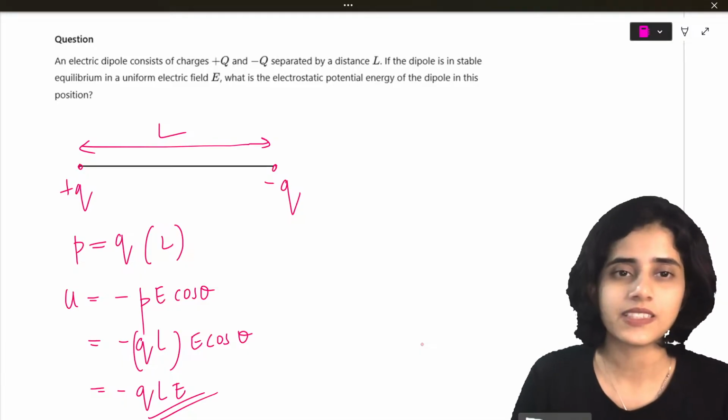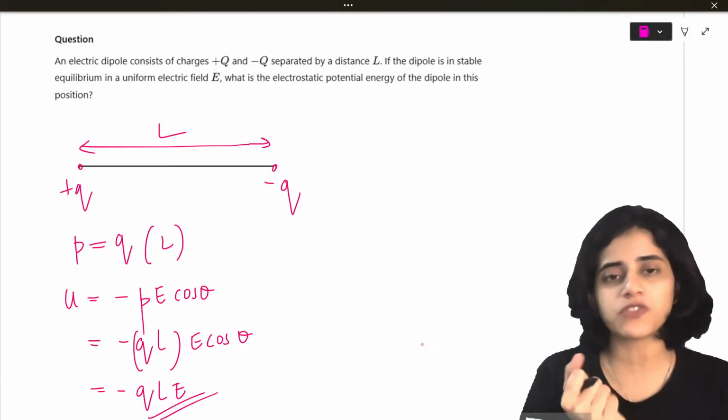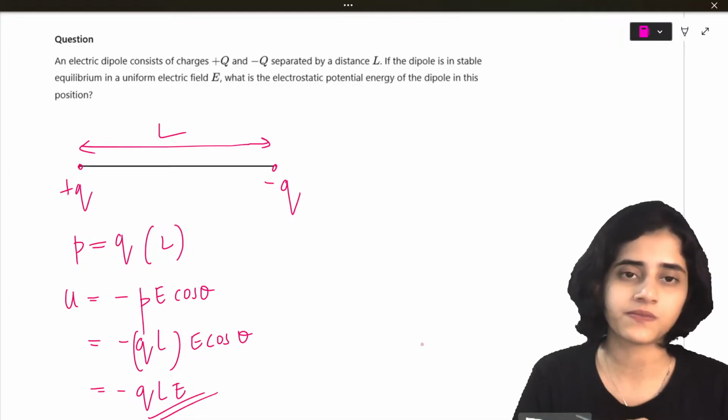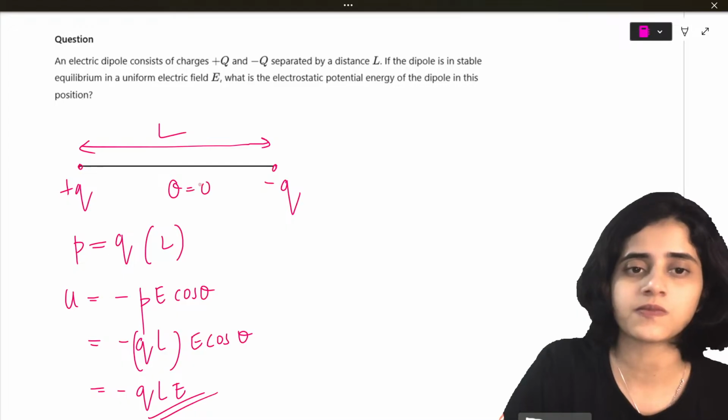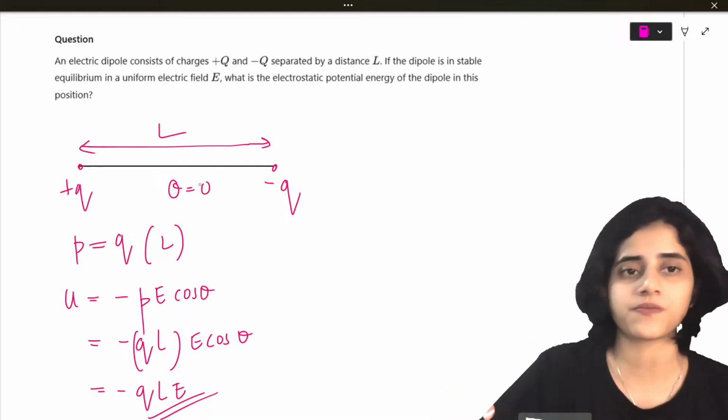Okay? Yes. So they're placed in a uniform electric field. Okay. So that is why theta is 0. Electric field, dipole, same direction.